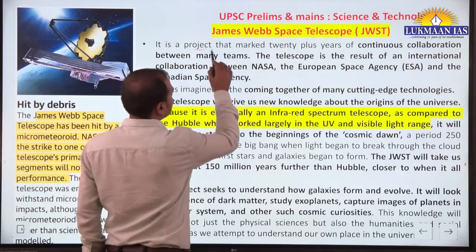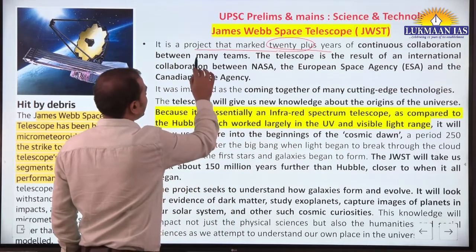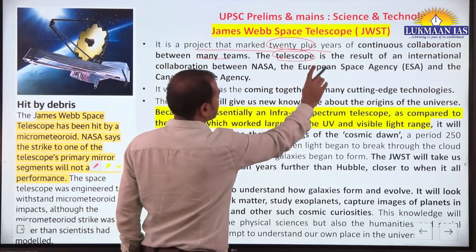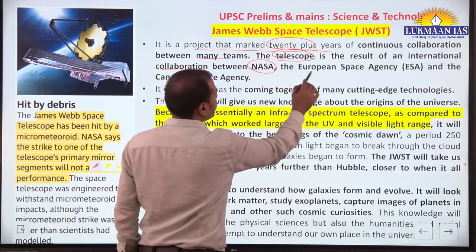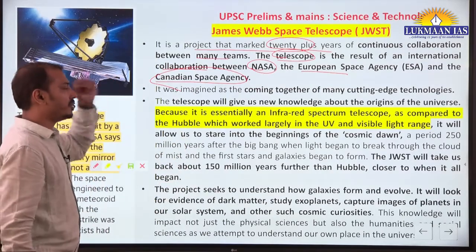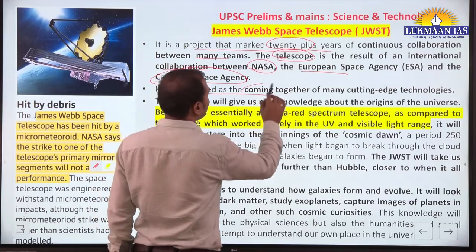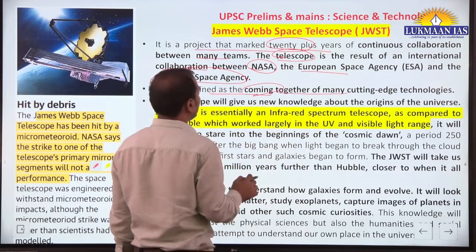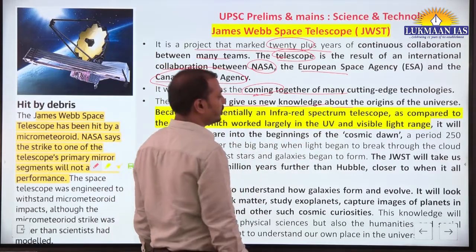It is the project that marked 20 plus years of continuous collaboration between many teams. The telescope is the result of international collaboration between NASA, European Space Agency and Canadian Space Agency. You should remember these three. The telescope is imagined as the coming together of many cutting edge technologies. The telescope will give us new knowledge about the origins of the universe.